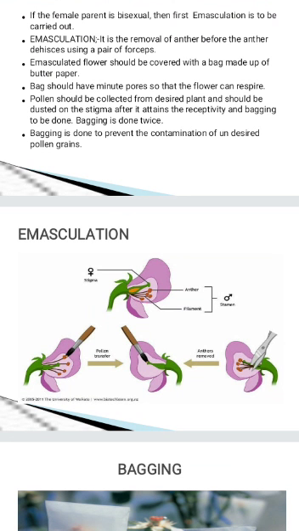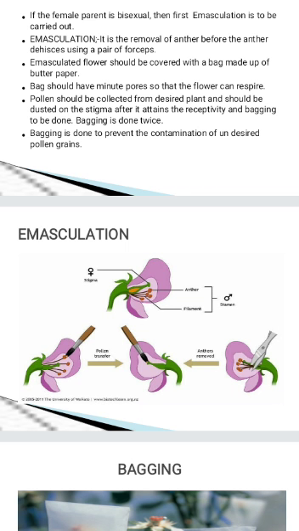The plant is considered to be a female plant, but it has which flower? Bisexual flower. Now from this flower, first we have to remove the anther before the pollen mature. We are removing the anther before the maturation of the pollen. This technique is called emasculation.